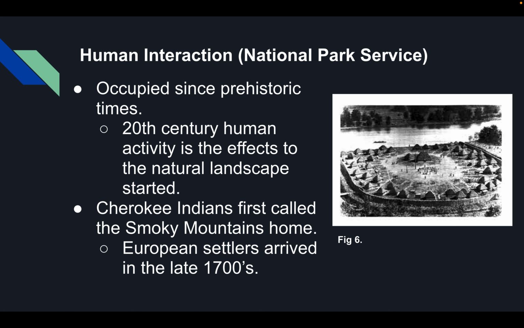During their time on the land, they had established towns, cultivated croplands, and political systems. Unfortunately, they were forcibly removed from their homes in the late 1700s when European settlers arrived. The Cherokee were relocated to Oklahoma in what is now known as the Trail of Tears. The photo seen above is a painting of a Native American village in the Smokies.